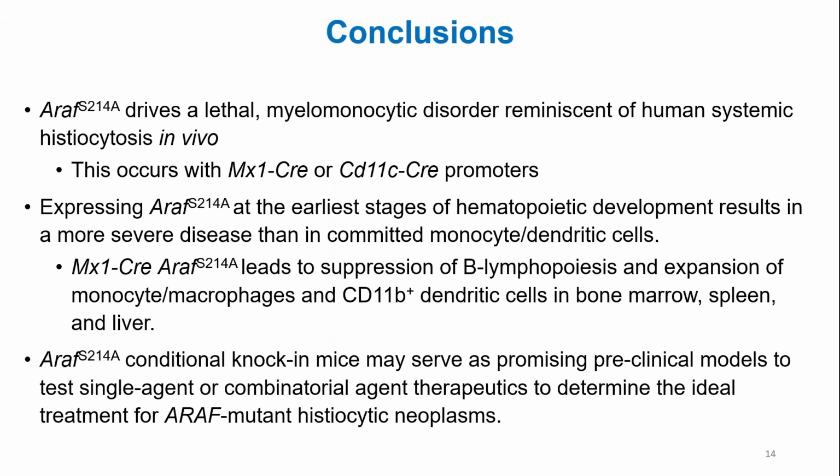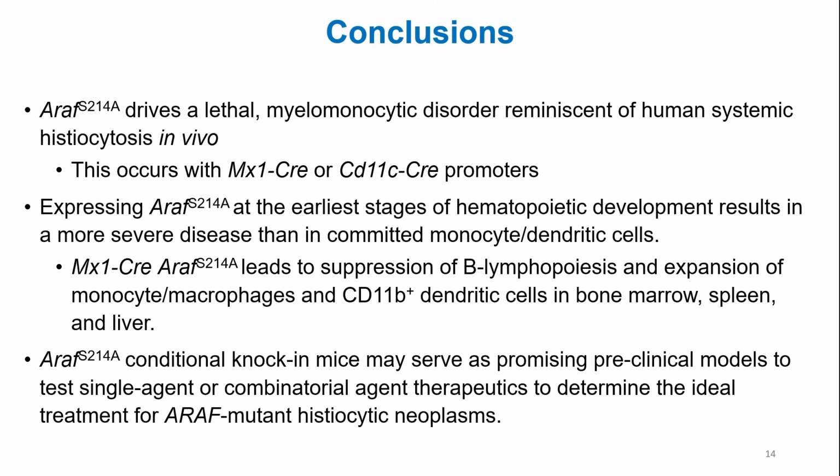We showed this under MX1 Cre, expressed in the early stages of hematopoietic development, in the short-term and long-term stem cells and multipotent progenitors, although they take about 9 to 10 months to start getting sick. I didn't show the data here, but when we expressed it under CD11c Cre mice, it was even longer before they developed disease. So we're seeing a more aggressive disease initiated at an early stage of myeloid development, although it's much less aggressive than BRAF V600E or MAPK mutations expressed at earlier stages of hematopoietic development.